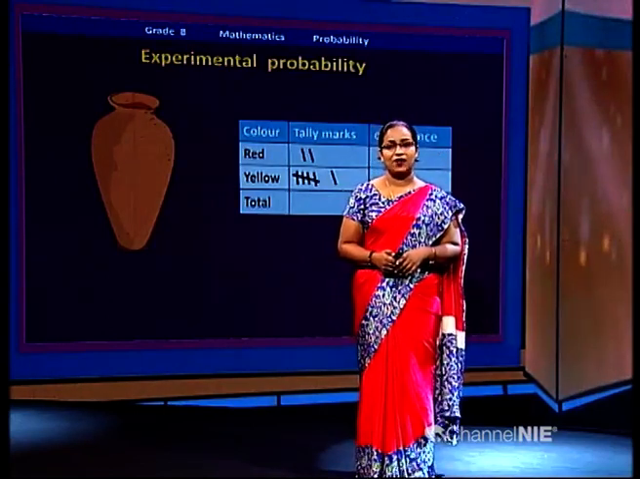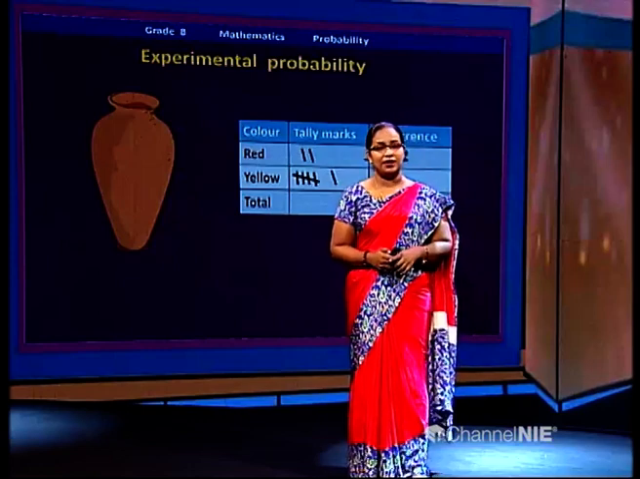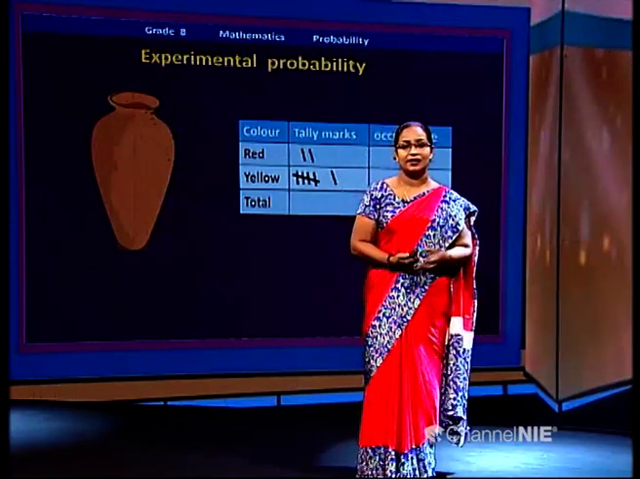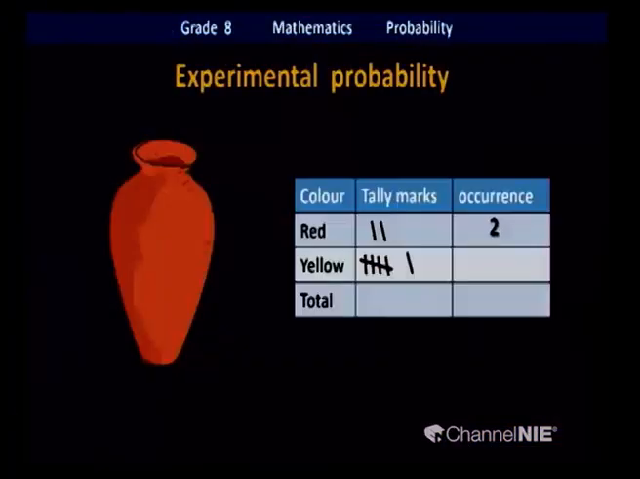Shall we check our final result then? How many red marbles did we get out of these 8 times? 2 times. How many yellow color ones? 6. Altogether, how many times did we do this experiment? 8 times. This is our final result. We did the real experiment. This is our result. We got 2 red marbles, 6 yellow marbles.